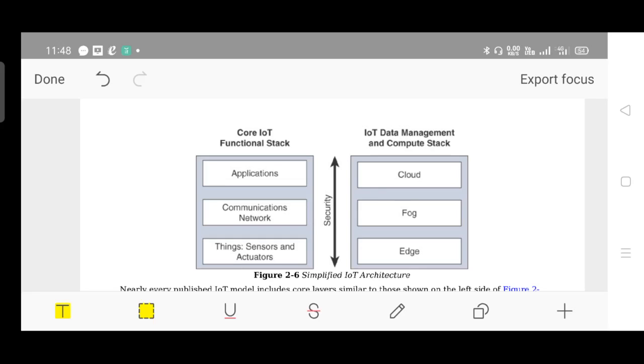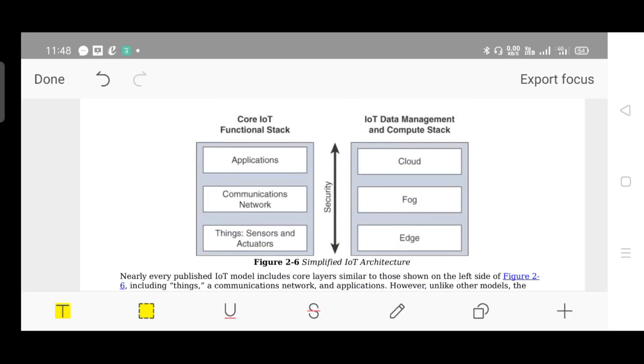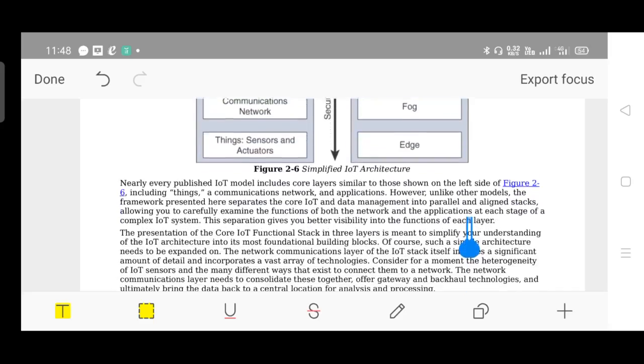Then we have the data management and compute stack. In that stack, we have three different things: edge, fog, and cloud. So edge computing, fog computing, and cloud computing of data come over here as the data management and compute stack. About edge, fog, and cloud computing, we'll be discussing further in the next modules as well. Okay, keep this in mind.